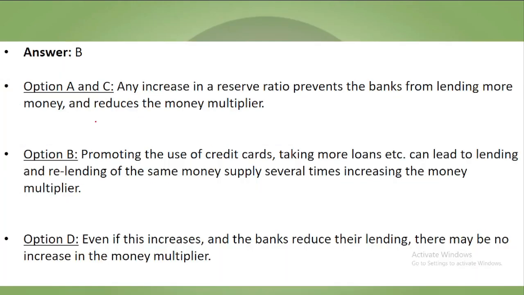Money multiplier banking habit से ज़्यादा बढ़ेगा. An increase in the reserve ratio prevents the bank from lending more money and reduces the money supply. So ratio बढ़ेगा, money supply कम हो जाएगा, money multiplier कम हो जाएगा. A and C are not your answers.